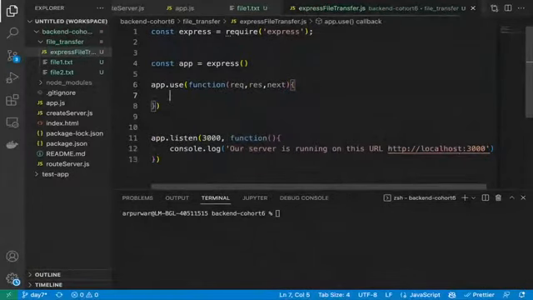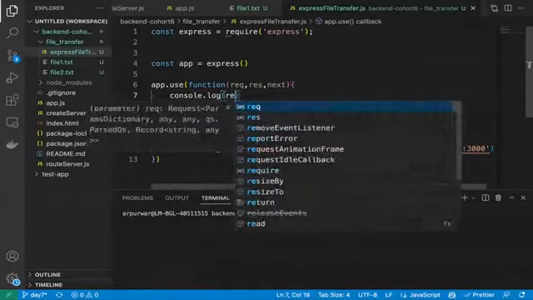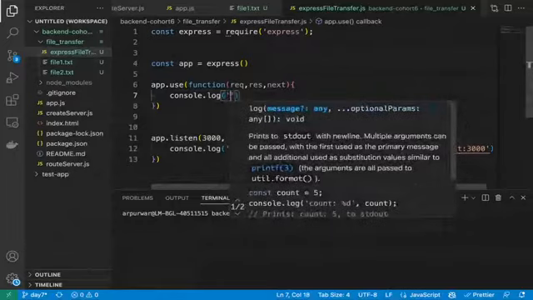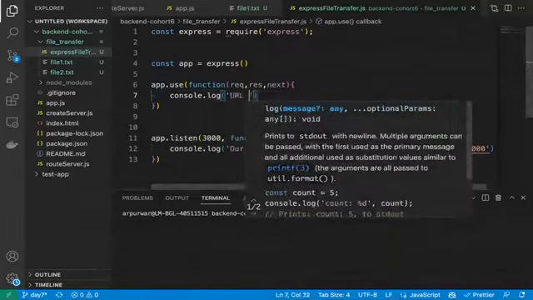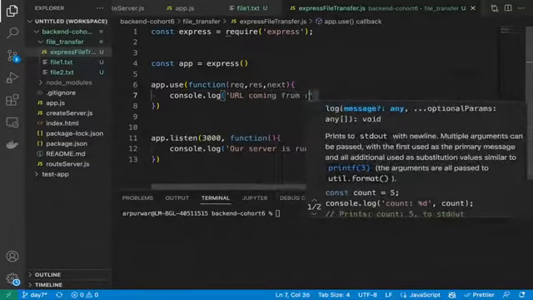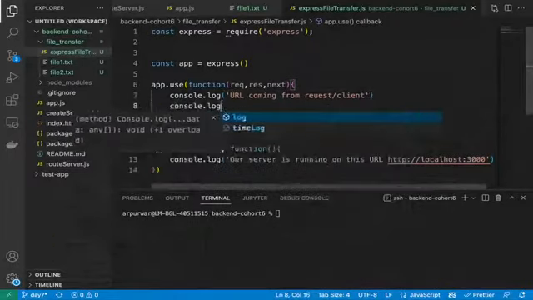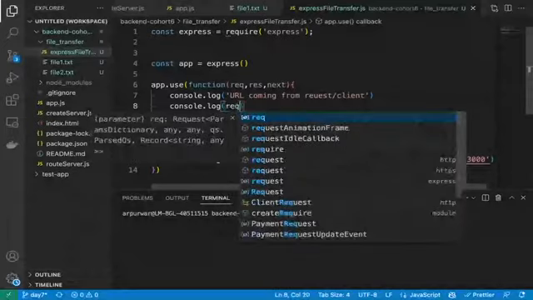We are not checking anything. We are not doing any validation here. Simply checking. So we'll simply console the request.url. Let's write it properly: URL coming from request/client. We are doing simply logging, correct? And we will simply log the URL, request.url.